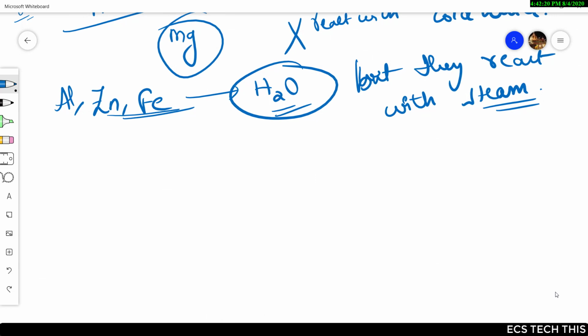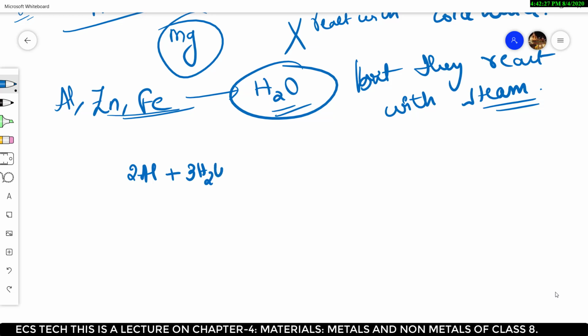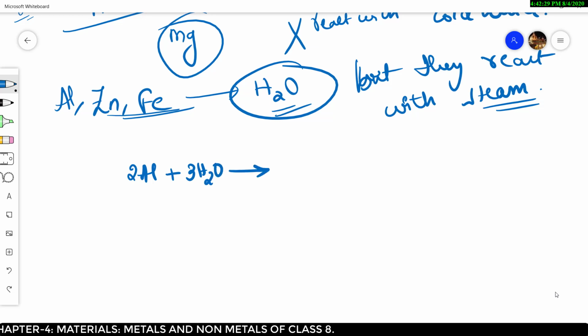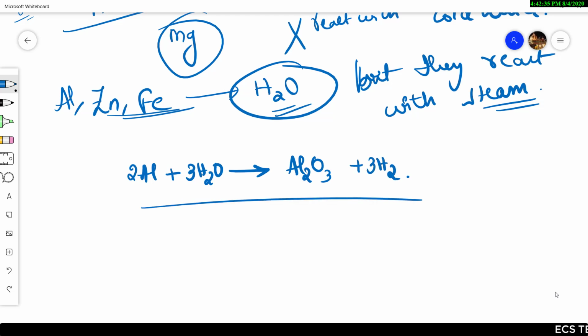For example, if you take two parts of aluminium and react them with three parts of water, they give aluminum oxide, and they also give hydrogen gas. So the equation is balanced.